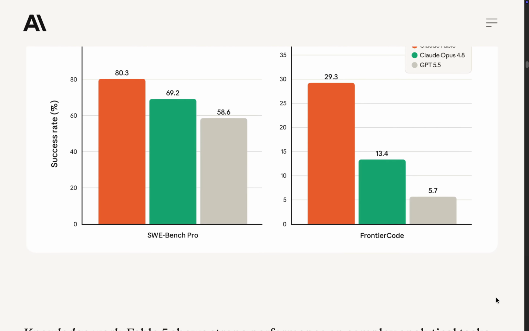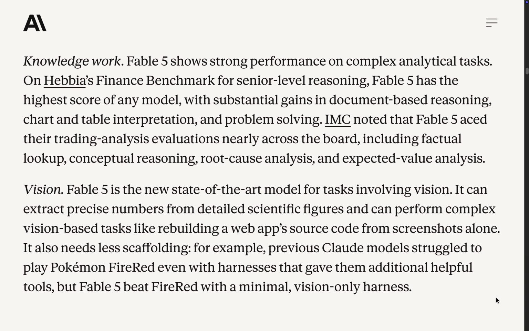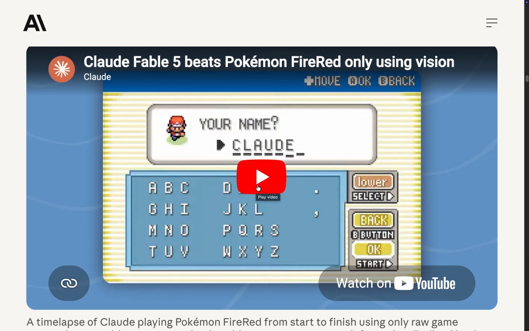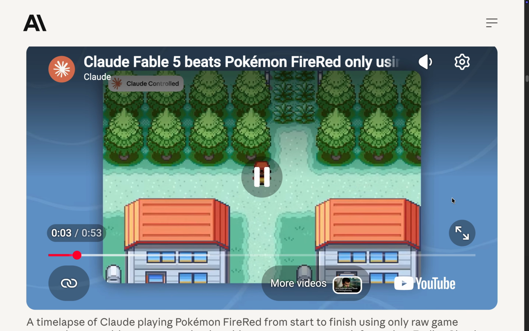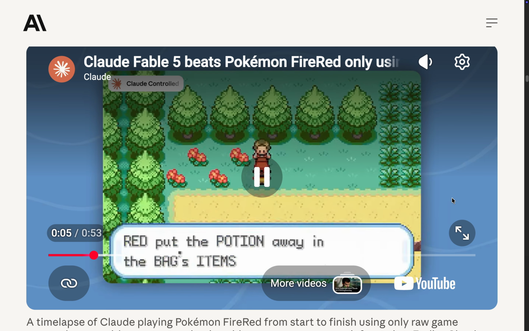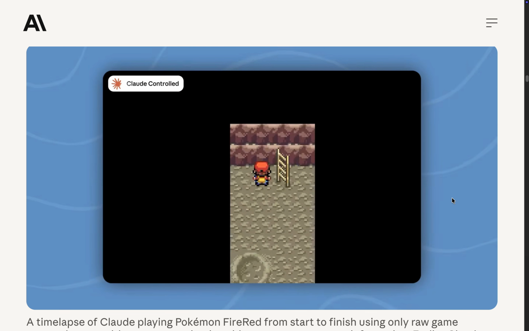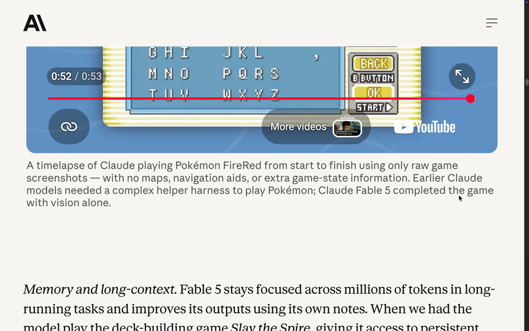Fourth, in finance and knowledge work, Anthropic says Fable 5 leads Hebbia's senior-level finance benchmark, with gains in document reasoning, chart and table interpretation, and problem solving. Fifth, in vision, Anthropic says Fable 5 can extract precise numbers from scientific figures, rebuild web app source code from screenshots, and complete Pokemon Fire Red using a minimal vision-only setup.